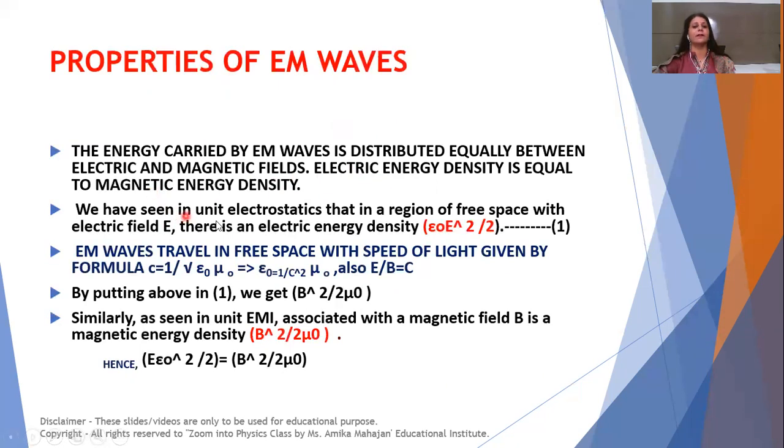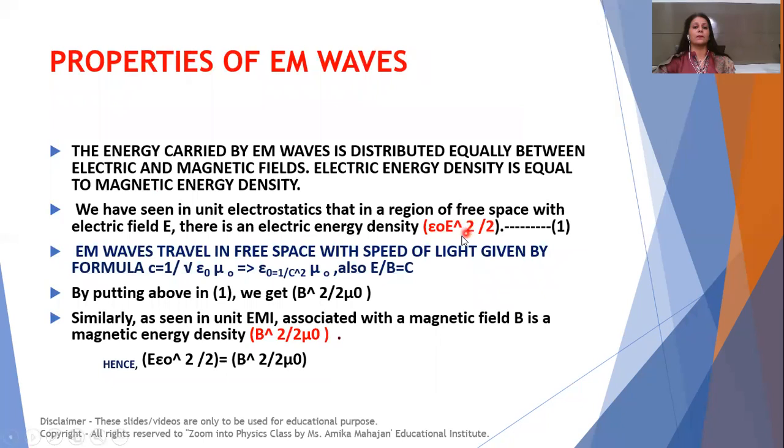Already we have done in electrostatics that in a region of free space with electric field E, the electric energy density is given by half epsilon naught E square. Speed of light is 1 by square root of epsilon naught mu naught. So by taking the square on both sides of this term, and getting epsilon naught, also E by B is c, that means the ratio of the amplitudes of electric field and magnetic field is the speed of light.